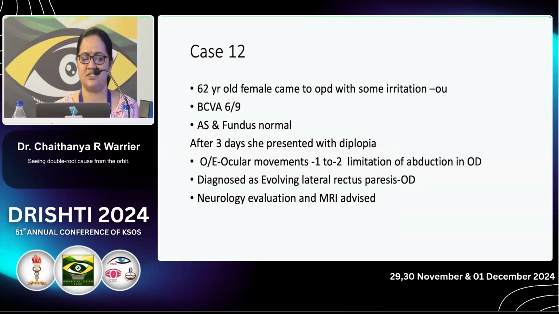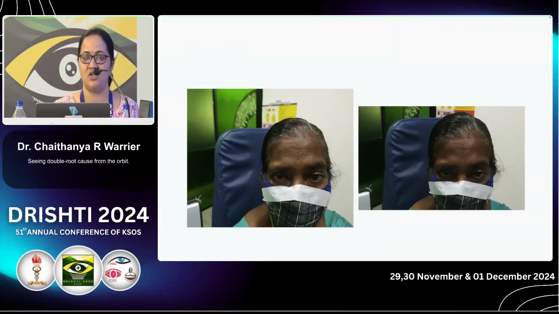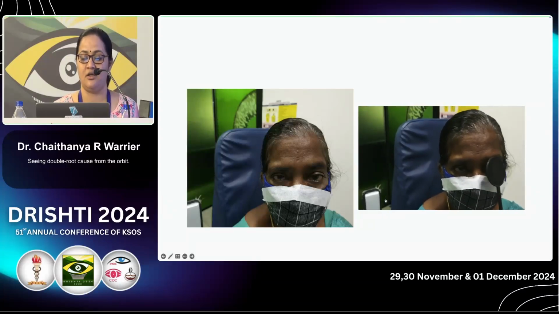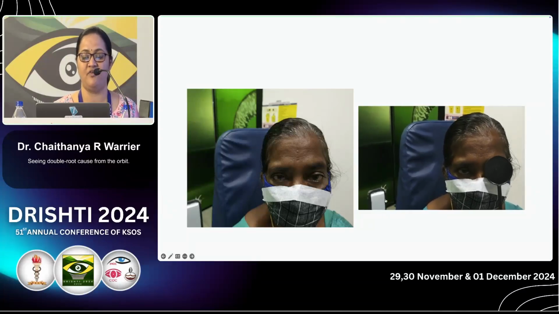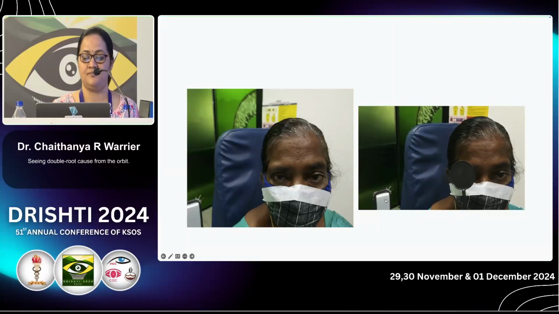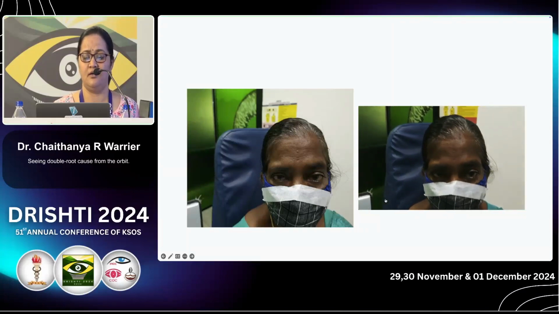Coming to the last case, a 62-year-old female came to OPD with some irritation. She was 6/9 because of immature cataract, and again after 3 days she presented with diplopia. That time there was right eye evolving lateral rectus paresis, and neurology evaluation and MRI was advised. This is the second time visit. You can see a minimal limitation of abduction in the right eye.